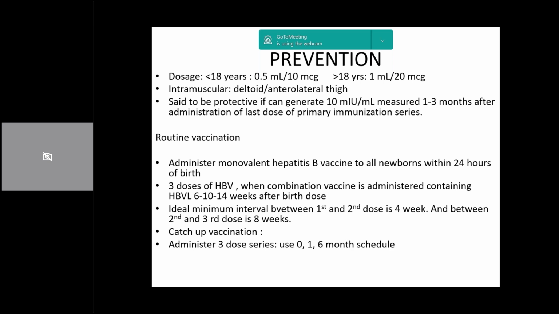The ideal minimum duration between the first and second dose is 4 weeks, and between the second and third dose is 8 weeks. For catch-up vaccination, the recommendation is 0-1-6 months.